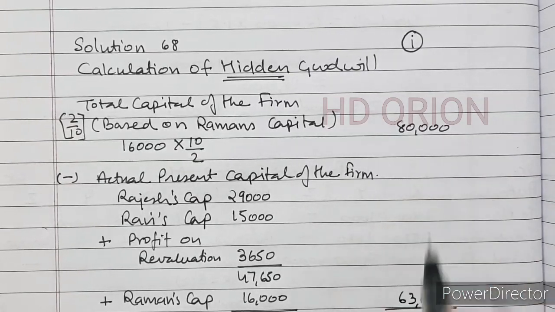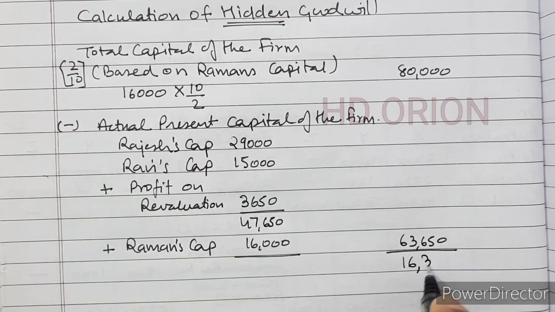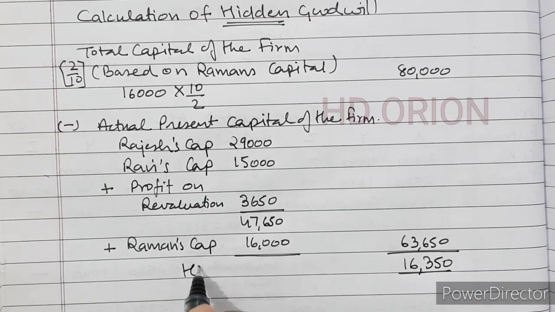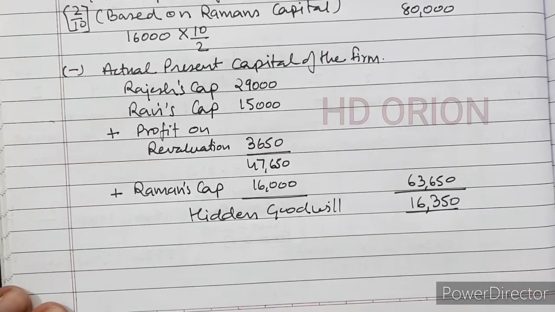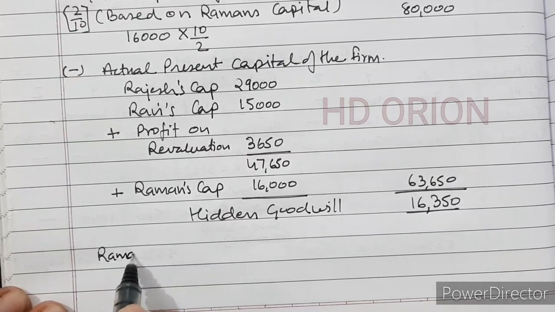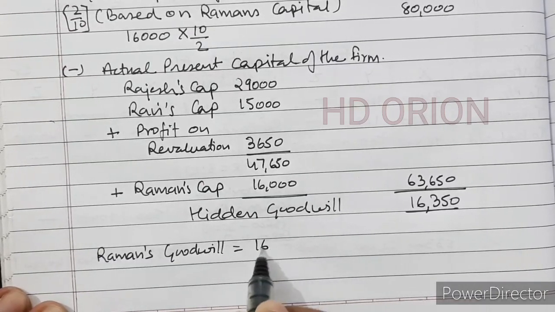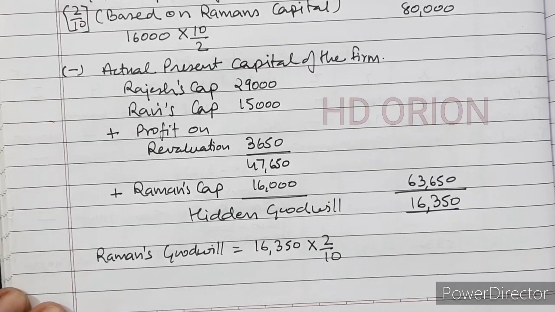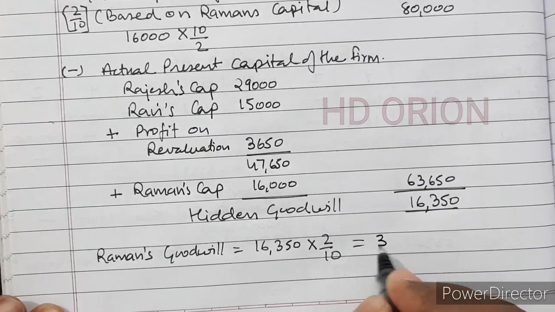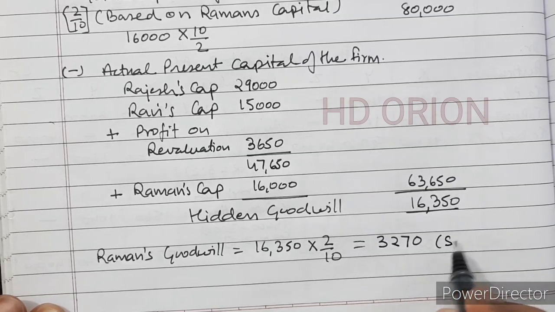Now the difference between these two capitals is the hidden goodwill. So when we subtract, we get hidden goodwill as rupees 16,350. This is the hidden goodwill. So Raman was expected to bring Raman's goodwill, which is equal to 16,350 into 2 by 10. That is equal to 3,270. Now this will be paid to all partners in their sacrificing ratio.